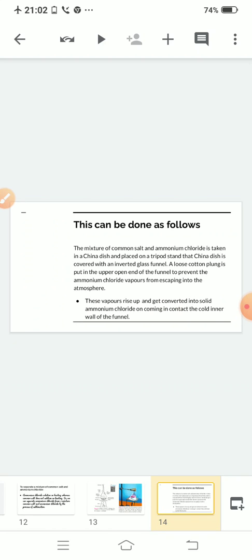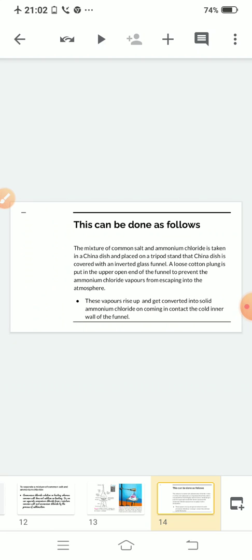Now I'm reading this, listen carefully. The mixture of common salt and ammonium chloride is taken in a china dish and placed on a tripod stand, and the china dish is covered with an inverted glass funnel. A loose cotton plug is put in the upper open end of the funnel to prevent the ammonium chloride vapors from escaping into the atmosphere. Clear? I have already explained this to you.